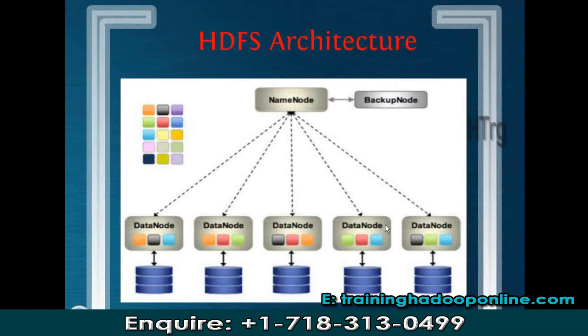Now let's discuss these colorful blocks. What are these colorful blocks? There are 3 times 5, a total of 15 colorful blocks. These colorful blocks are nothing but parts of your file. Previously, it was a very big file, but that big file could not be stored on a single machine. So what Hadoop did is split this big file into smaller parts. Now the big file which could not be stored on a single machine has been split into multiple parts, and these parts can be easily stored on multiple machines.